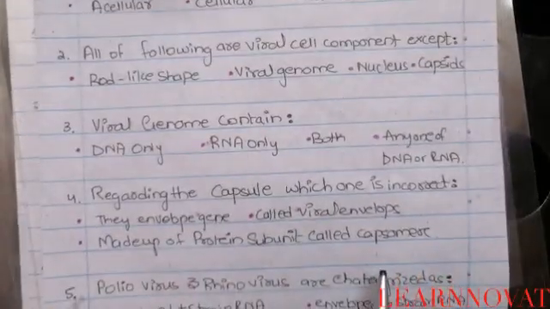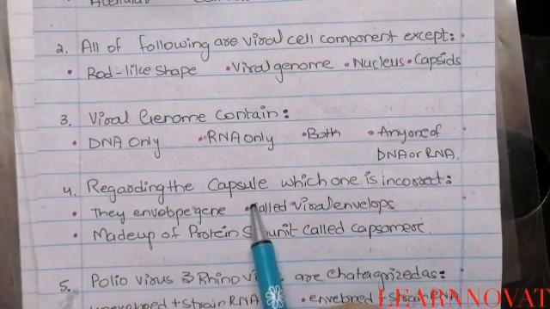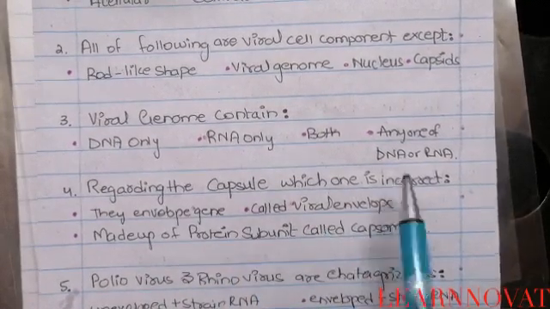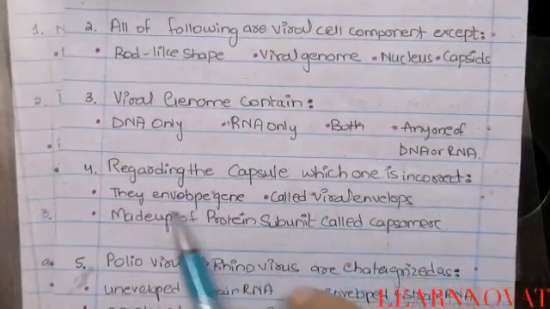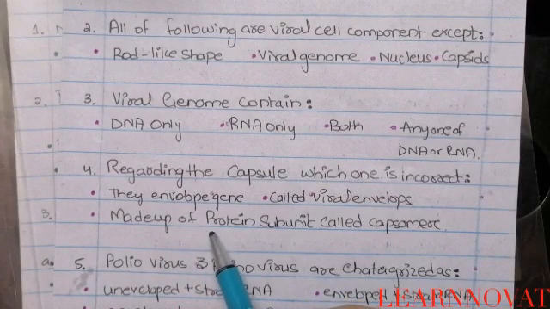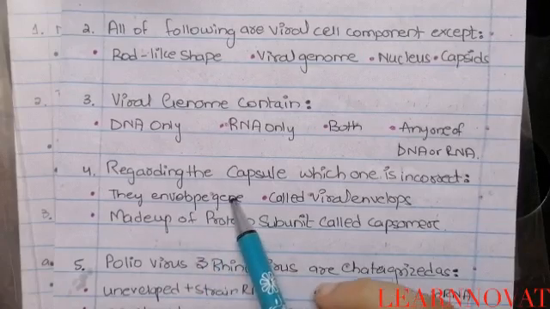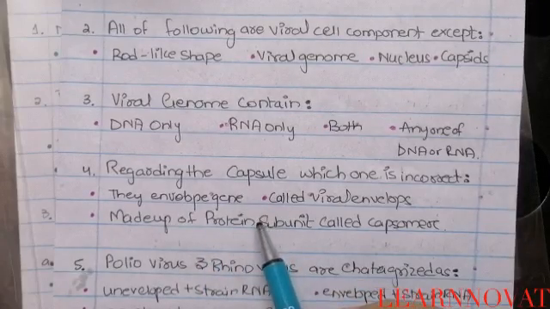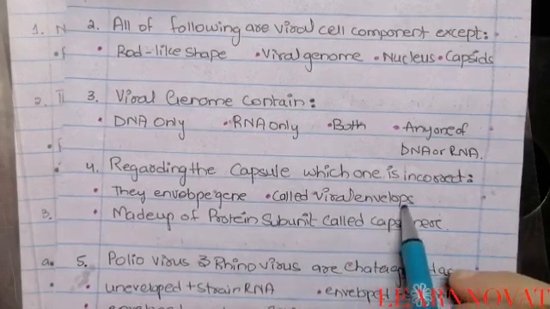Now coming to question number 4, that says regarding the capsule of the virus, which one is incorrect? They are asking for the incorrect one, so you have to focus on this word. To answer incorrect, you should know the correct options. Option A says they envelop the gene. Option B says they are called viral envelopes.